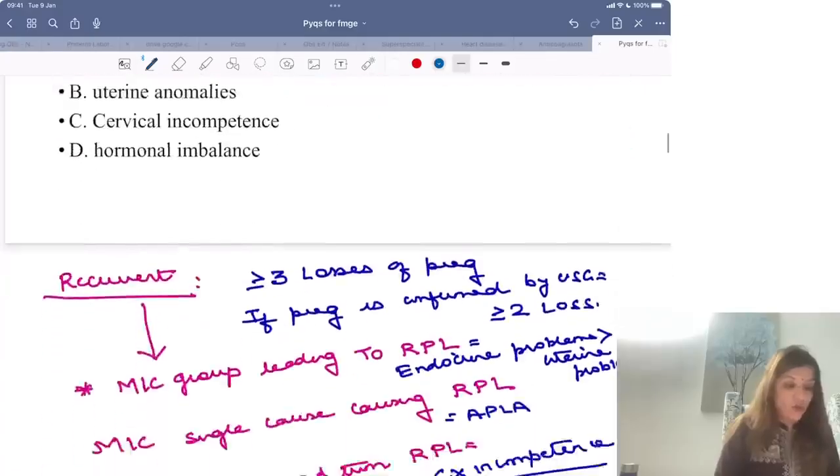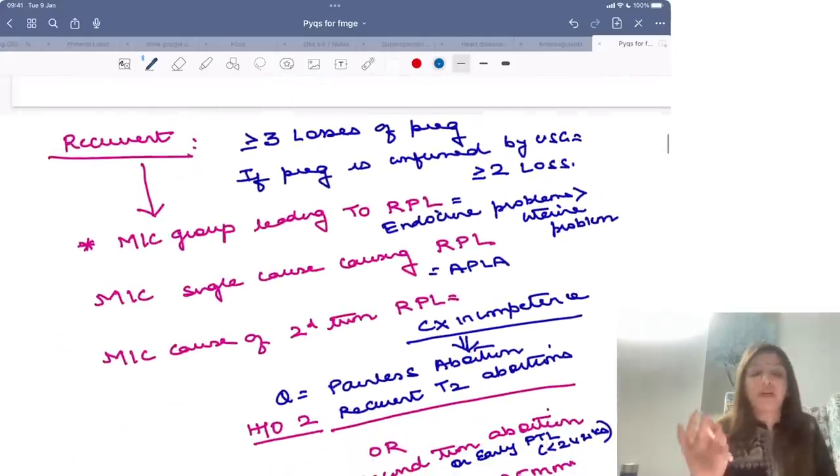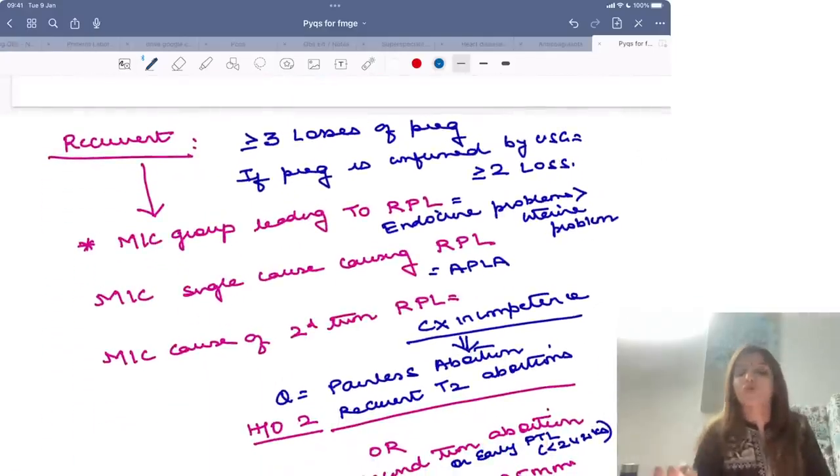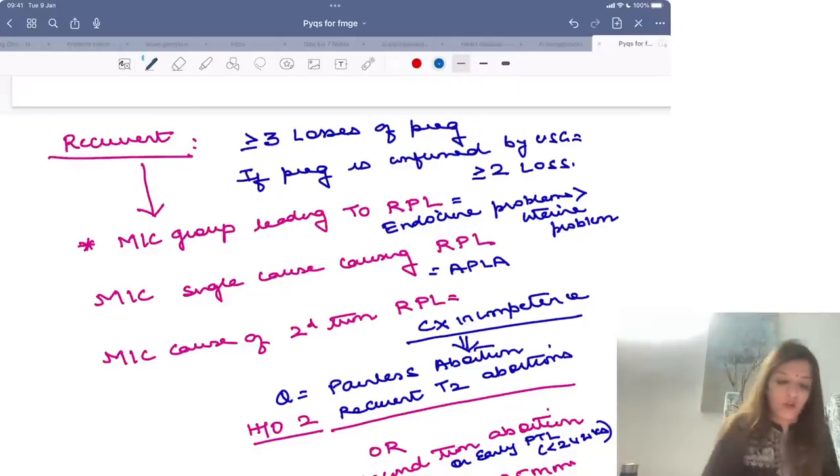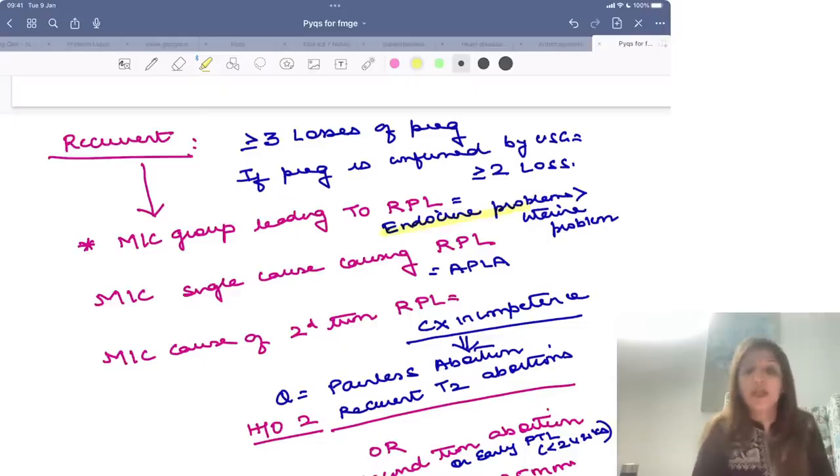Right? So, over here, please remember recurrent pregnancy loss का मतलब है more than equal to 3 losses of pregnancy. And if ultrasound ने confirm करा था pregnancy को, so it means more than equal to 2 losses of pregnancy. Now the most common cause and most common group which can lead to recurrent pregnancy loss is endocrine problems followed by uterine problems.